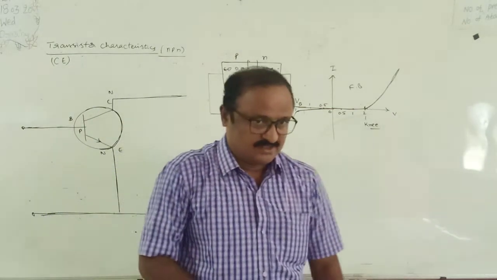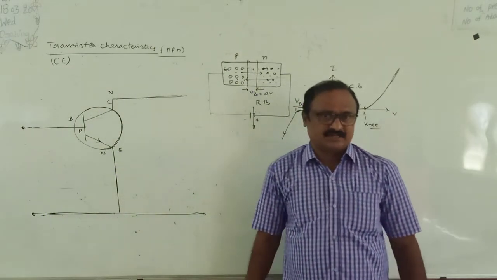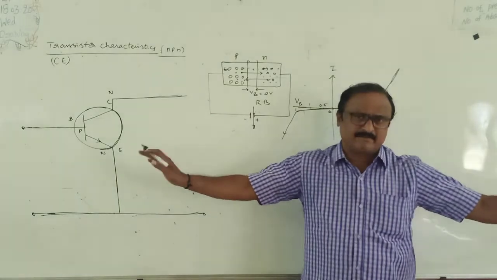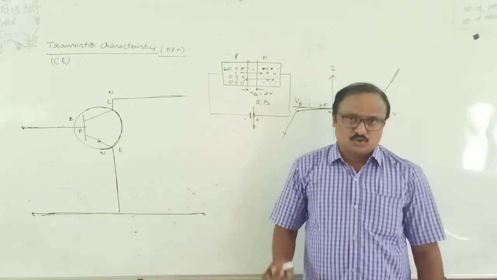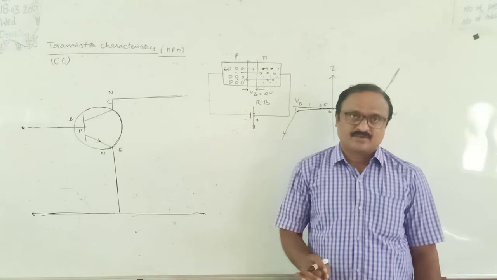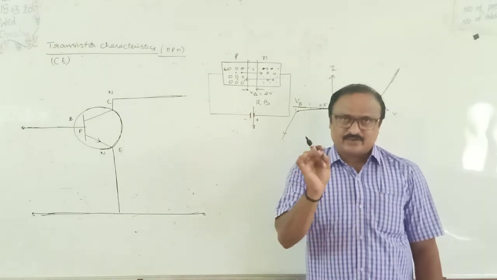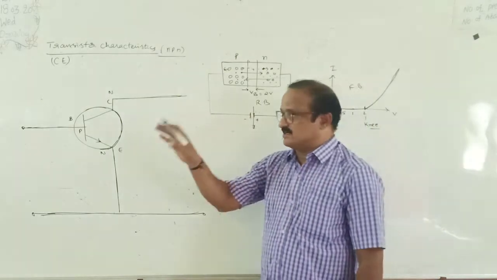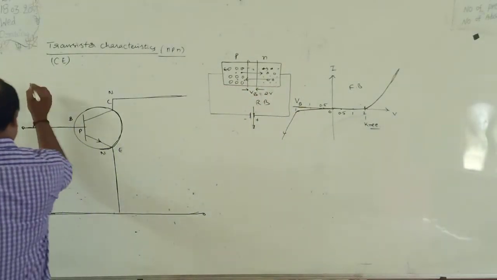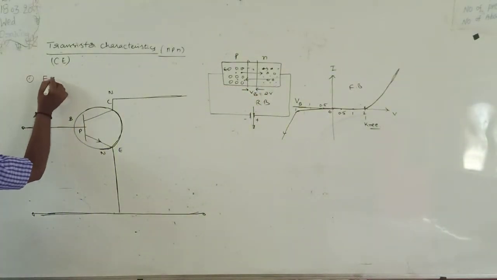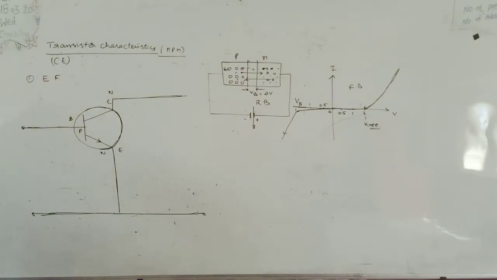To activate any transistor, whether PNP or NPN, emitter diode is in forward bias, EF, and collector diode is in reverse bias, CR. Always emitter base in forward bias, collector base in reverse bias, right?